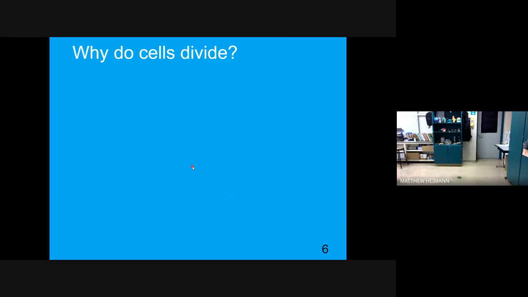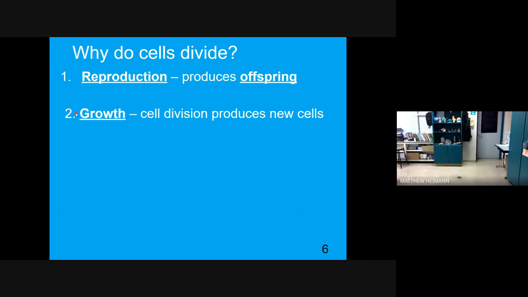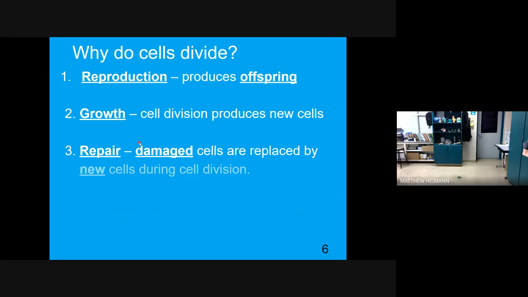All right, why do cells divide? Here are some notes you're going to take. First one is reproduction, to produce offspring. Number 2, growth. Cell division produces new cells, like that plant we saw, or little babies growing up to be big people. Number 3, repair. The damaged cells are replaced by new cells during cell division.